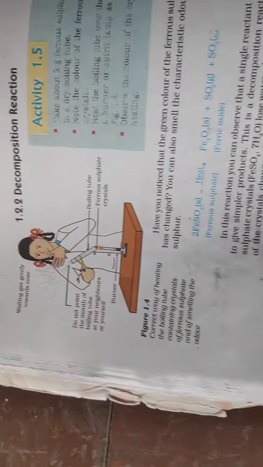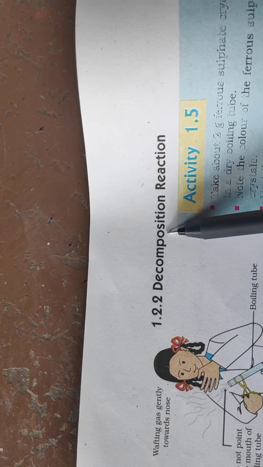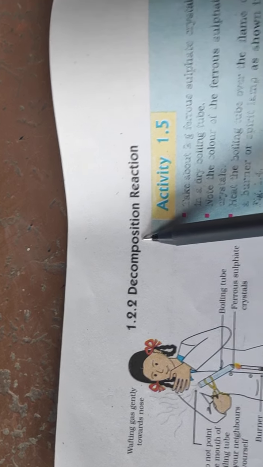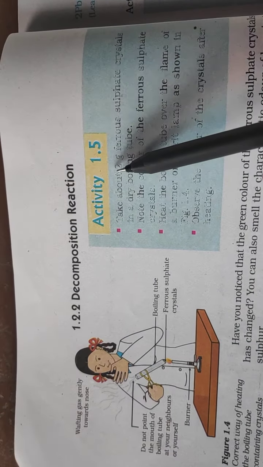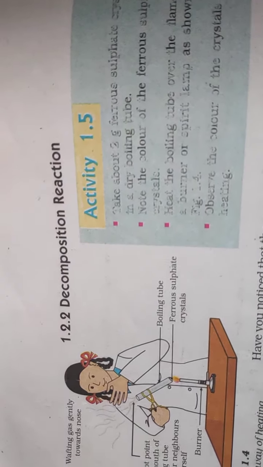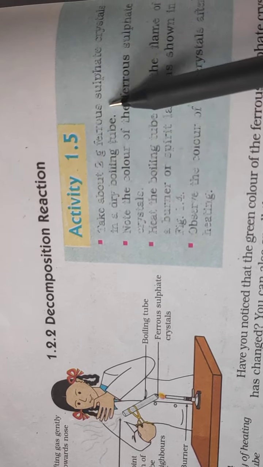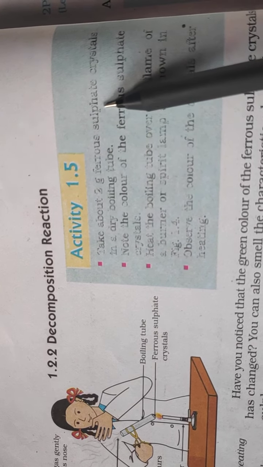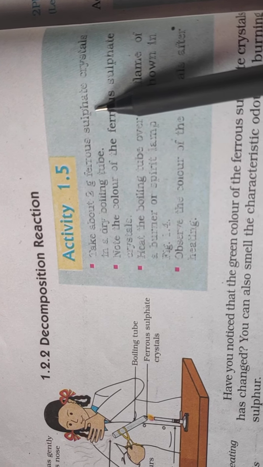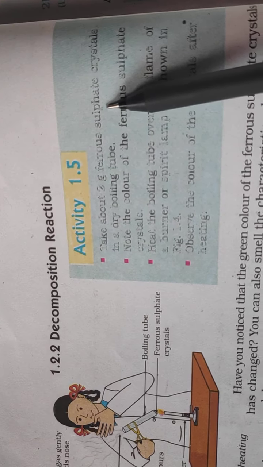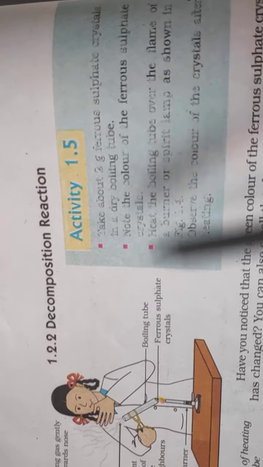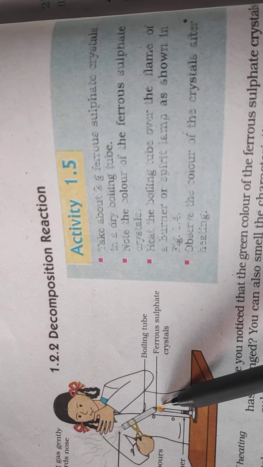Okay. Now, the next topic which you have is decomposition. I told you it is the opposite of combination. Decompose stands for breakdown. A very simple activity is given over here, activity 1.15, in which ferrous sulfate is taken. Ferrous sulfate is a greenish colored crystal. It is taken in a test tube and you heat it.